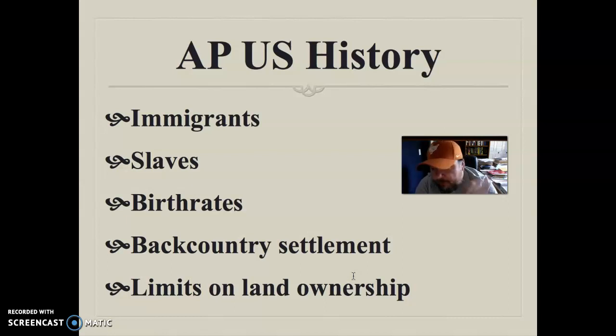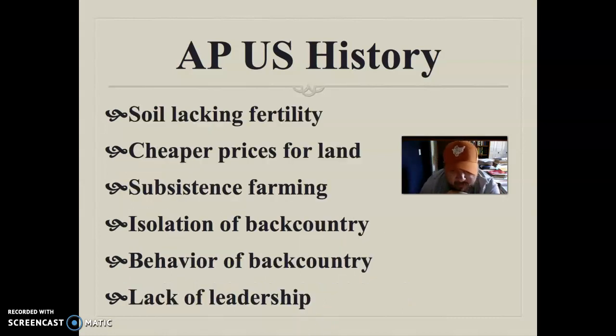I mean, if we all want to farm on it, and I have a bunch of kids and they have kids, all of a sudden there's not really land to give. So they're seeing a shortage of land, major limits on land ownership, which is a big deal. They also have found that they made some unwise decisions as far as when they farmed and how much they farmed, and the fertility of the soil is starting to show some major decline. So they've ravaged the land. They don't really know the techniques to rejuvenate the land, which there are. They're going to find out soon, but they don't know it at the time.